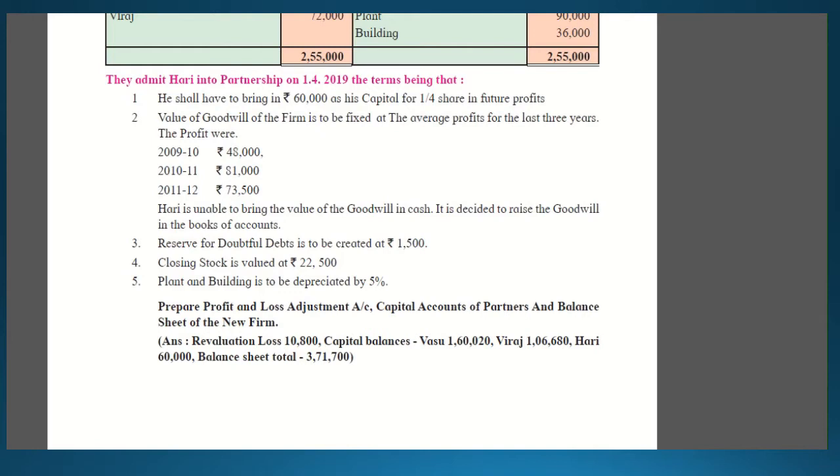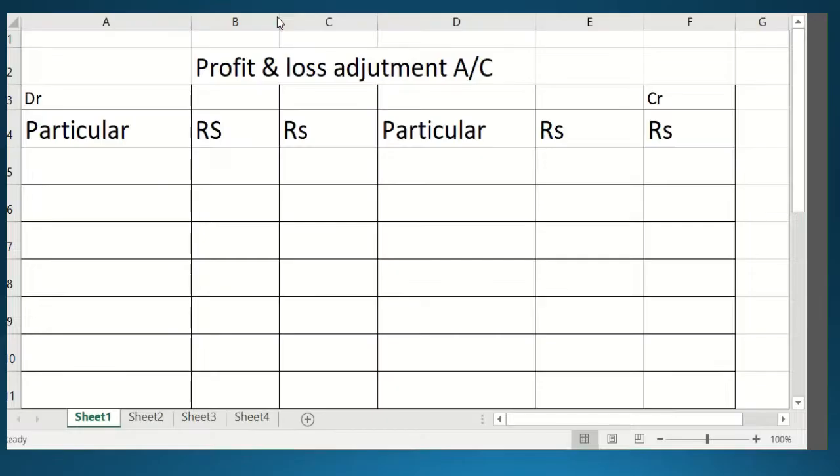And their old ratio is 3:2, the old ratio of Vasu and Viraj. So Vasu's ratio will be 3/5 and Viraj's ratio will be 2/5. So in that ratio the general reserve will be distributed among the old partners. What you have to use from the balance sheet is the opening capital balance. So what is the opening capital balance of Vasu? 1,08,000, and Viraj 72,000.